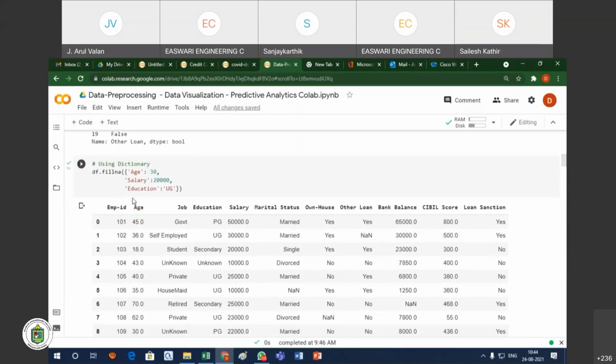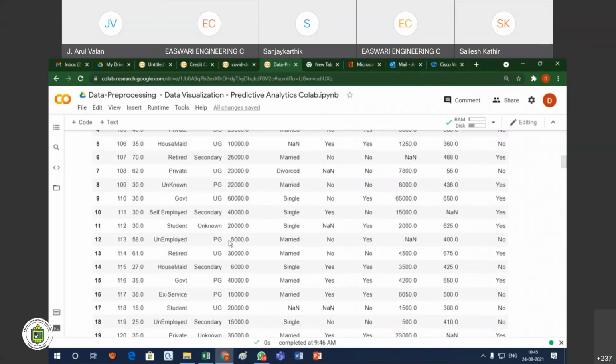You see, wherever the age column is missing, I filled the value 30. Instead of filling one column with one value, we can fill multiple columns with different values. Here, wherever the age values are missing, I fill with 30. Wherever salary is missing, I fill with 20,000. Wherever education is missing, I fill with UG. This is the way we can use a dictionary to fill the column values of the attributes.